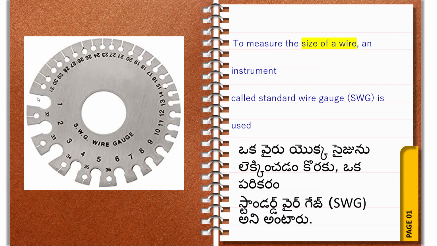This is a very important point. Shall we check the conductor diameter with insulation or without insulation?